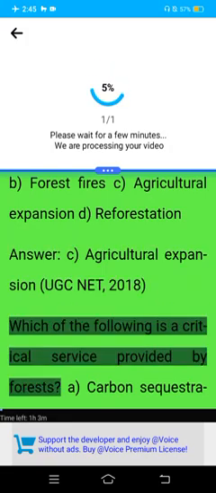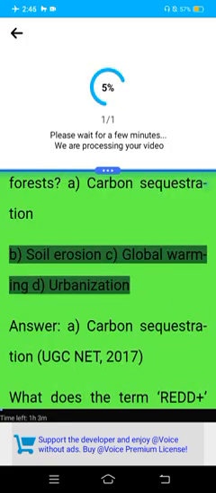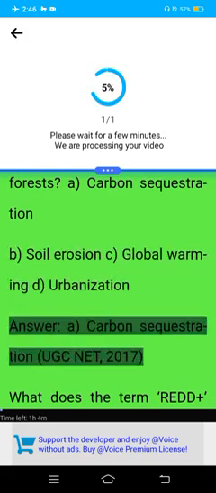UGC NET 2018. Which of the following is a critical service provided by forests? A. Carbon sequestration. B. Soil erosion. C. Global warming. D. Urbanization. Answer: A. Carbon sequestration.